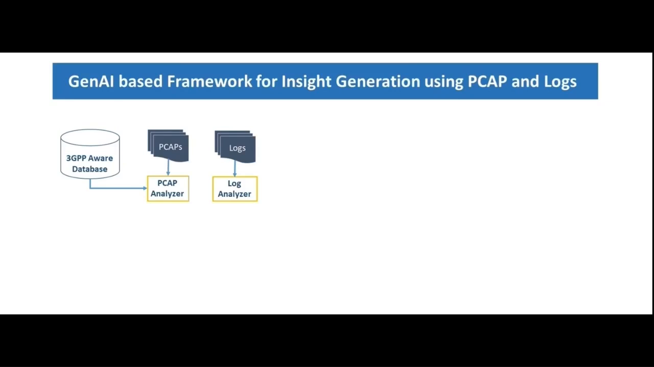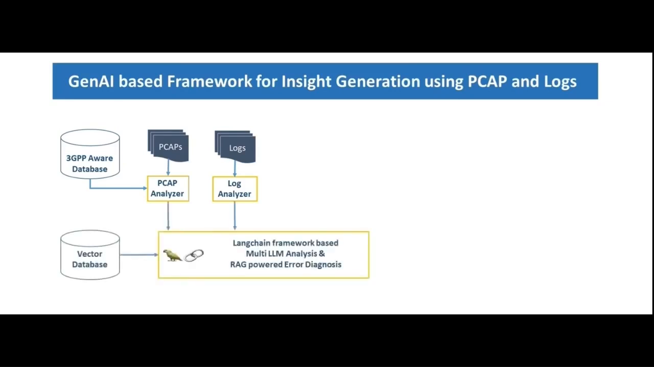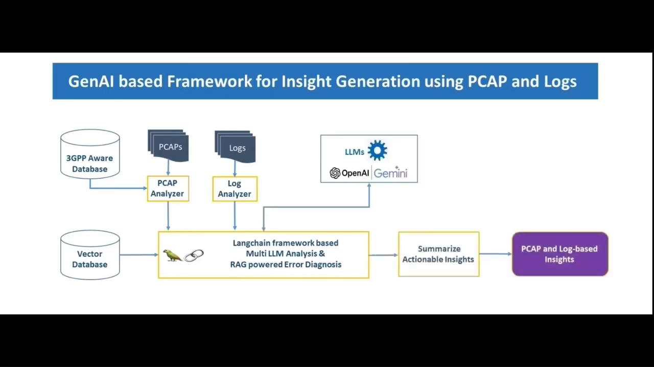Once both analyzers have performed their functions, Abbott AI uses LangChain based multi-LLM analyzer and RAG to perform error diagnosis. Once an exhaustive analysis is completed, Abbott AI also summarizes the insights to make it more compact and comprehensible. This is how Abbott AI combines the powers of multiple language models as well as retrieval augmented generation to generate PCAP and log based actionable insights.